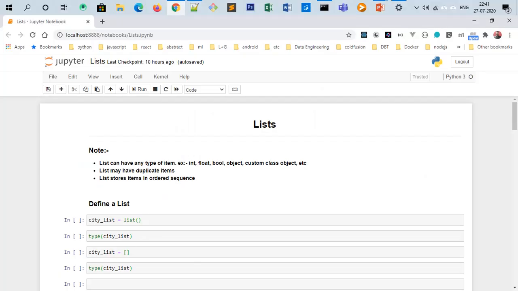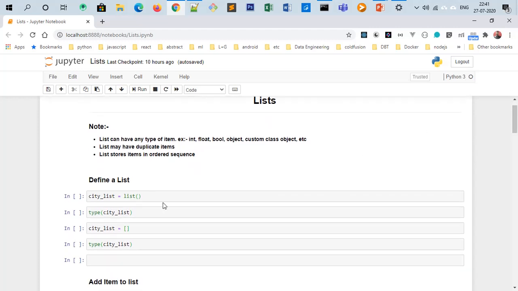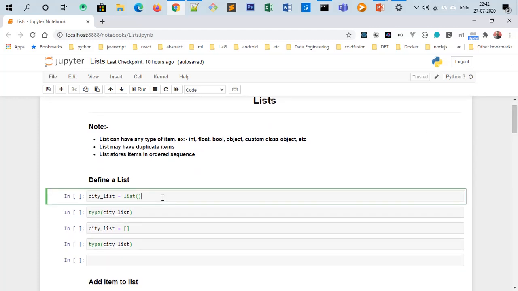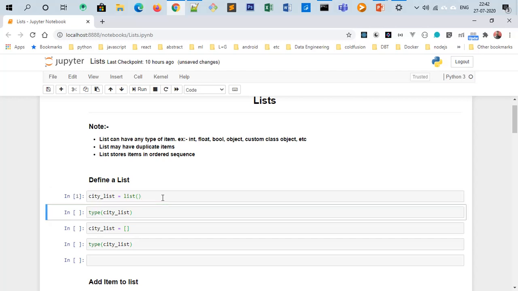So here we have it, guys: a list can have any type of data: int, float, boolean, object, custom class object, etc. A list may have duplicate items, and a list stores items in an ordered sequence. So we will see how to define a list. There are two important or popular ways to initialize a list. First way: city_list is a variable equal to list, the class name of the list. So in the second line, type city_list.